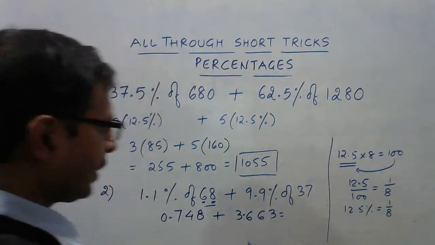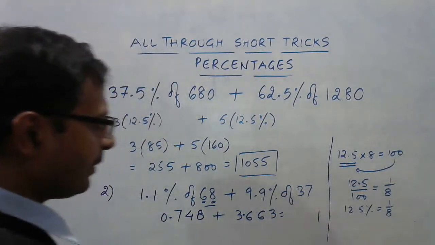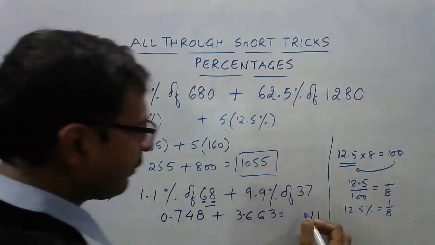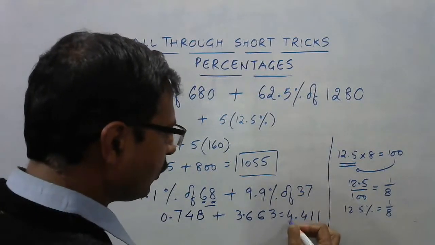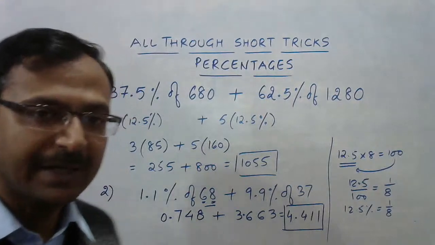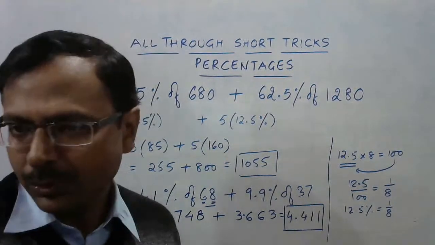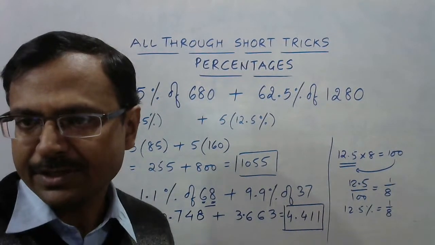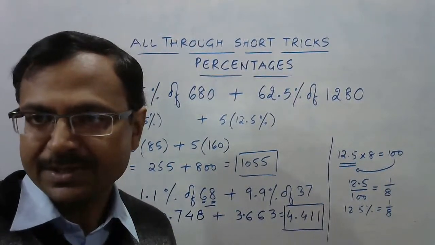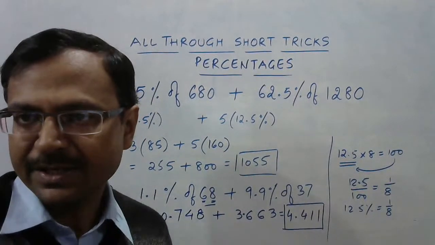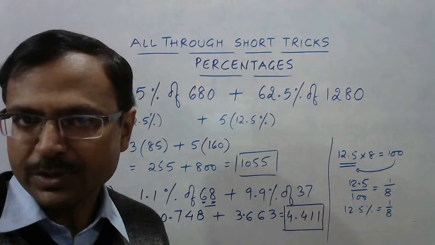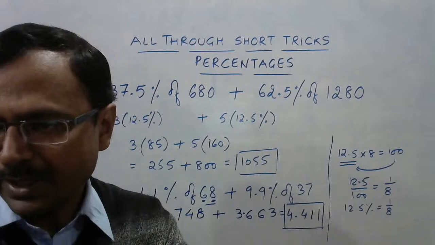So this is, okay, 3 and 8, 11 means 1, 7 and 4, 11 means 1, 7 and 7, 14, 4 means 1 and 4. So 4.411 is the exact answer which I was expecting. And so many of you gave the correct answer also and told me the two different parts of this answer, that is the first percentage and the second percentage. So a lot of responses coming in, explanatory responses. So very, very good.